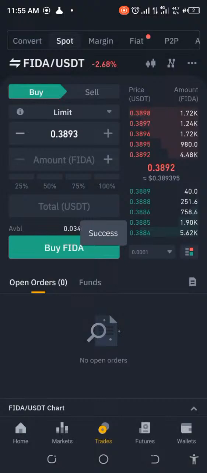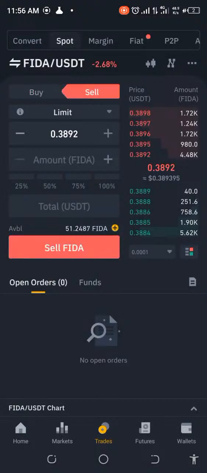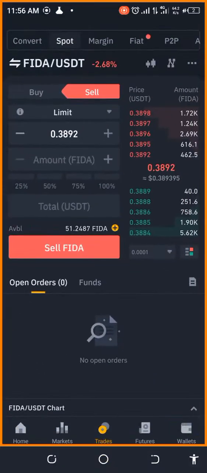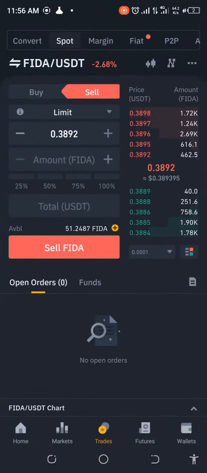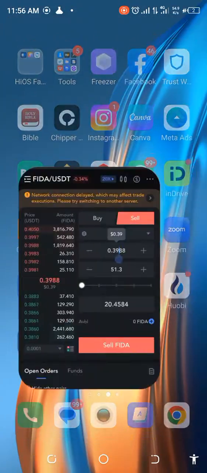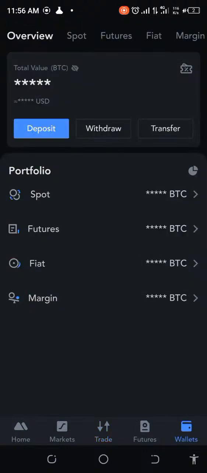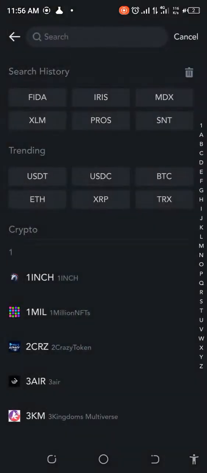Okay, so that is already bought. We have already bought that. So what do we have here? 51.24. Okay, so this is what we have now. All right, so next up is that we want to quickly send this over, right? We're sending it over to MEXC. Okay, so here we're going to deposit it. So what are we doing here?